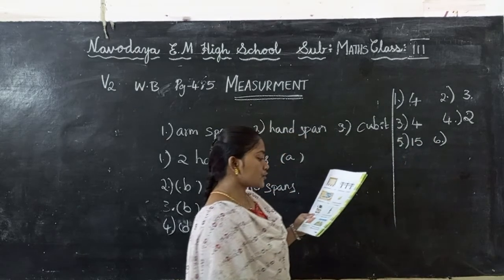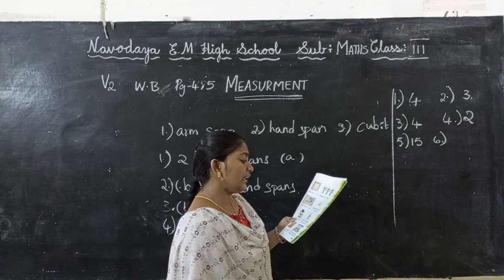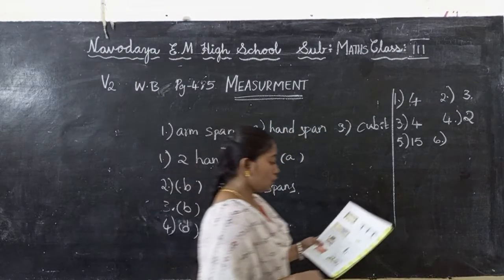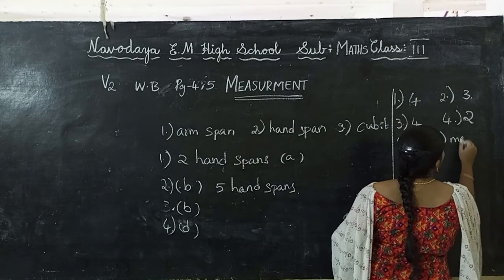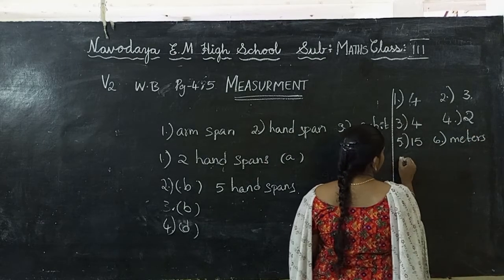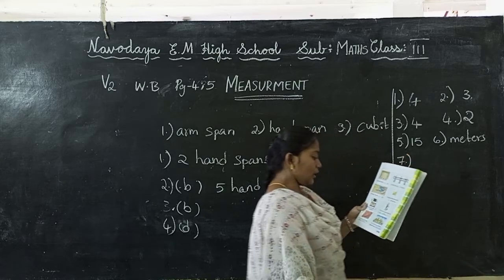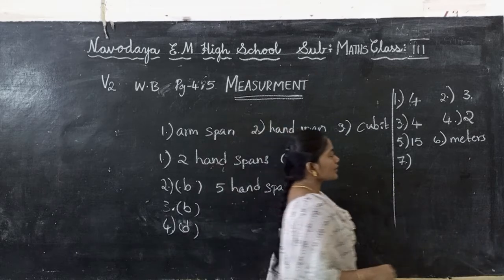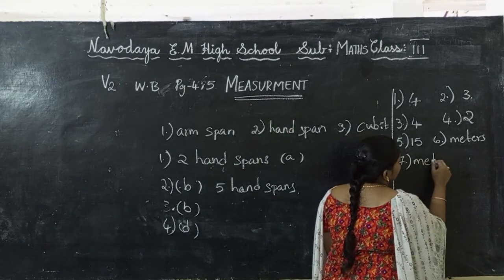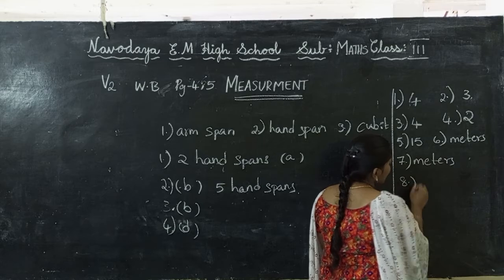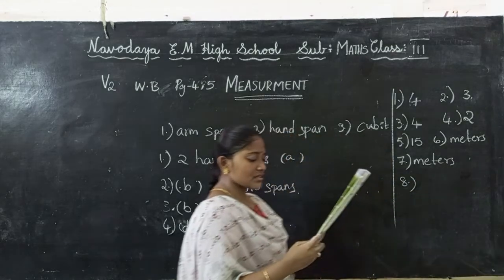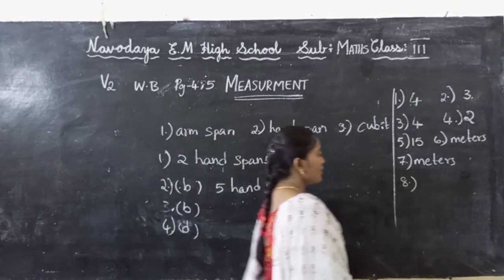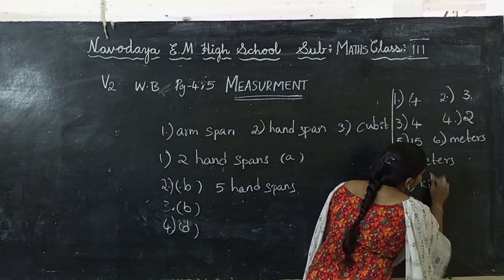The unit used to measure the length of the trouser is meters. We will measure clothes in meters. The unit used to measure the length of a wall is also meters. And the last one is the unit used to measure the distance between two towns or two places. For anything like that we will use kilometers.